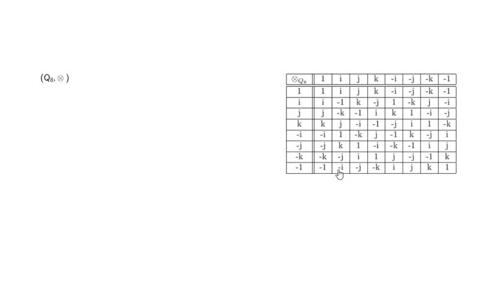Now this is called the quaternion group, and its Cayley table is this. The unit quaternion set contains 1, i, j, k, minus i, minus j, minus k, and minus 1. And it has certain special multiplicative rules.